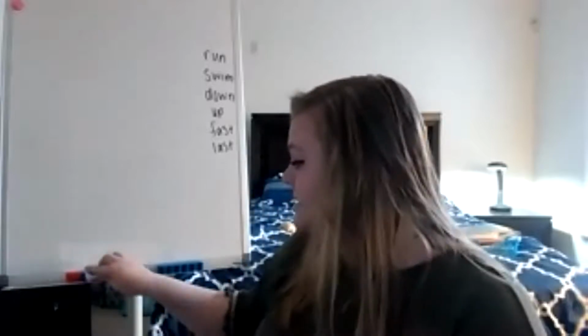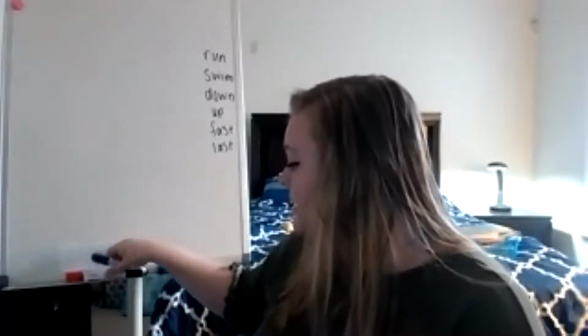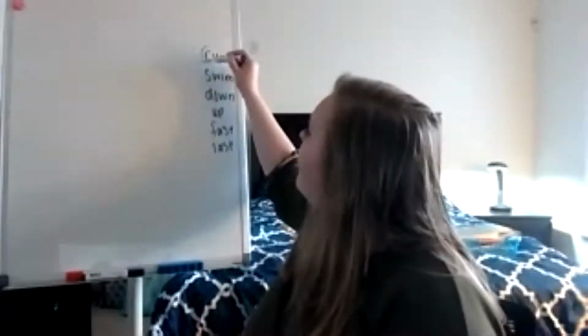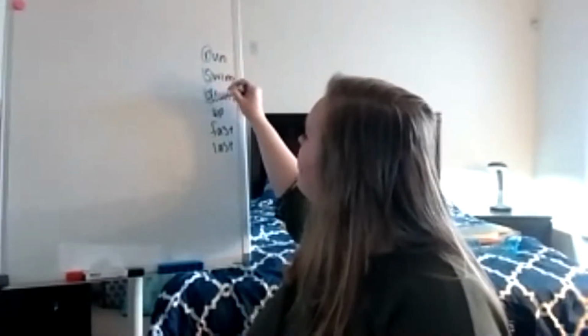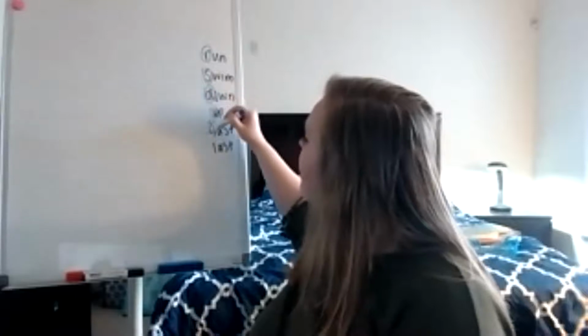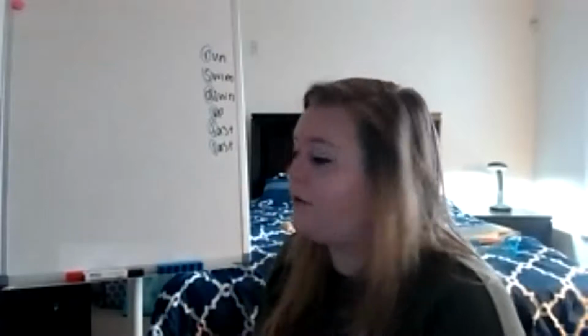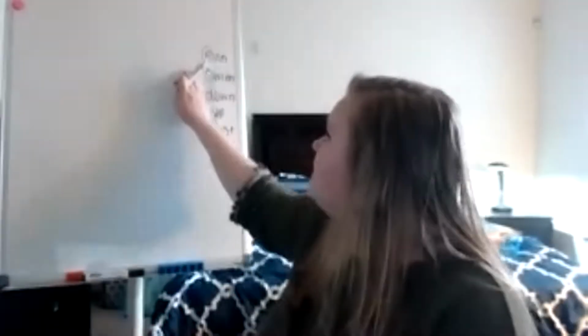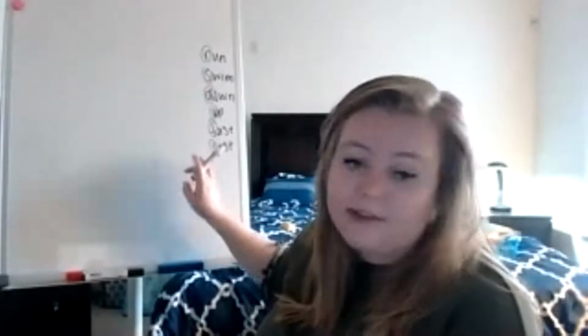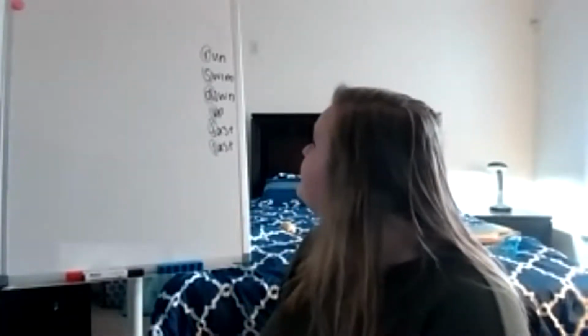Remember, we said when we are putting words in ABC order, you are going to look at the first letter and then look at your alphabet. You're just going to go through the alphabet. A. Do any of these words start with A? If they don't, go to B. Any of those words start with B? Nope, so we keep going. C. What about D?